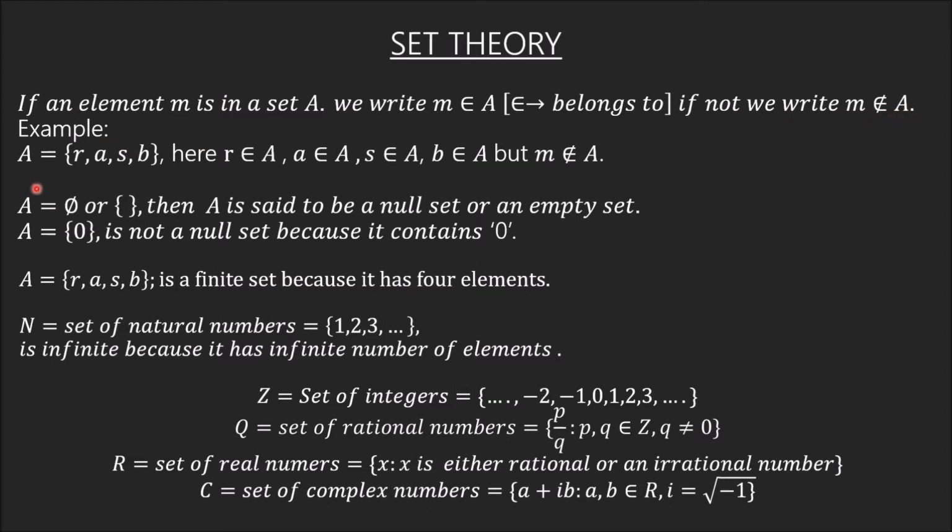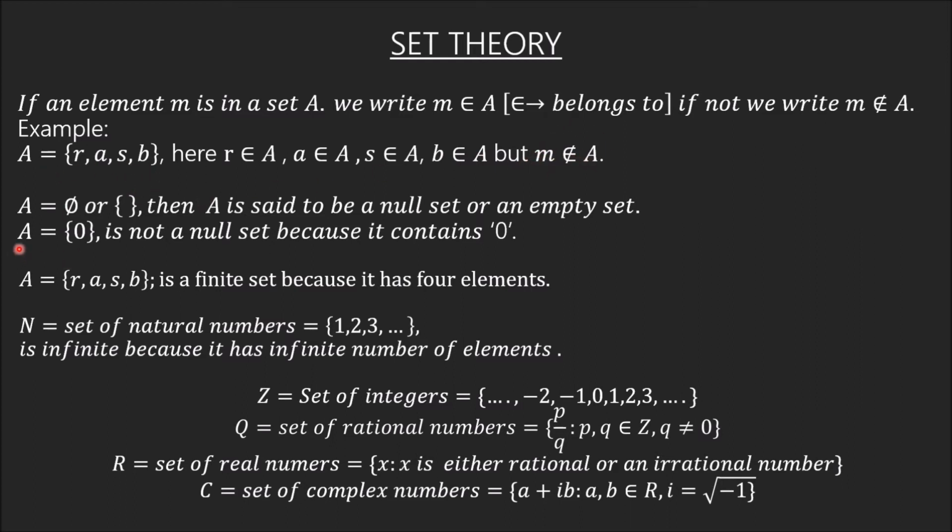Okay, here is an example: A = {R, A, S, B}. Here R belongs to A, A also belongs to A, S also belongs to A, B also belongs to A, but M does not belong to A. This is fairly simple because M is not in the set.